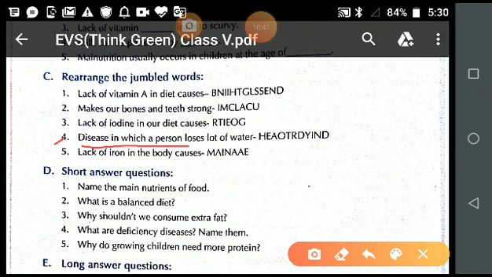Disease in which a person loses a lot of water. So what was the name of the disease in which a person loses a lot of water? Dehydration.